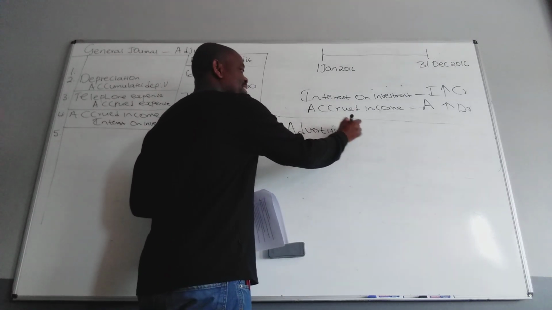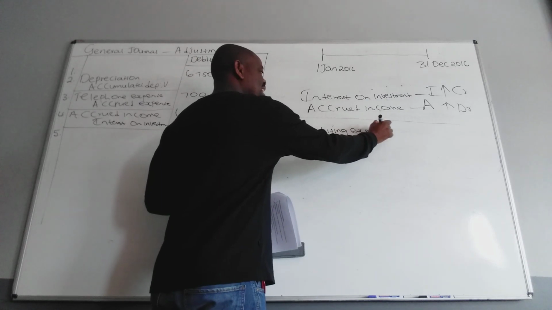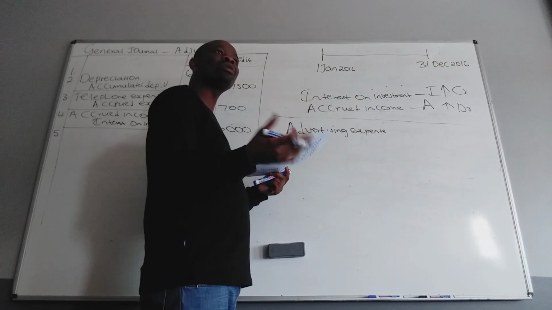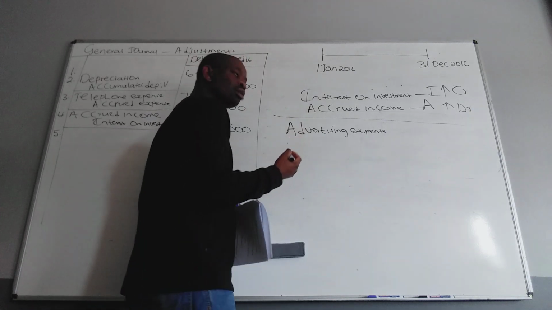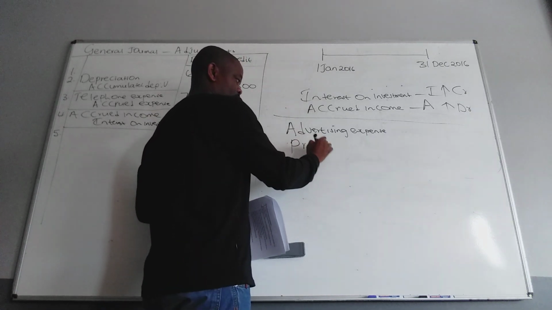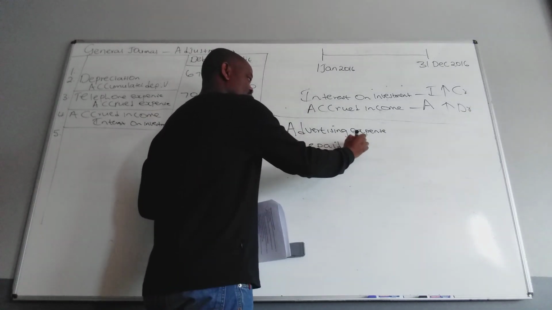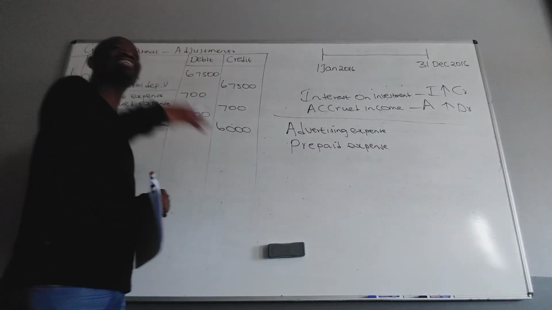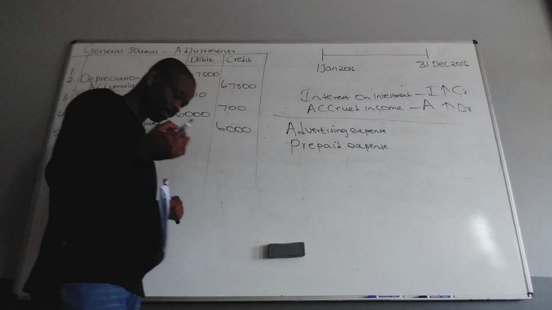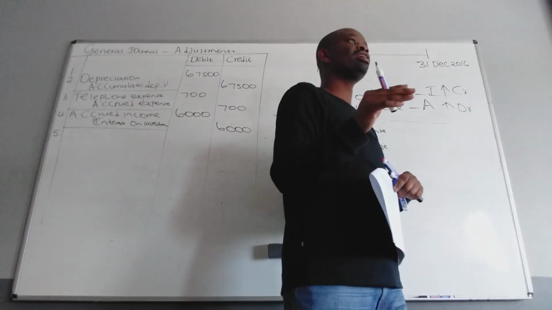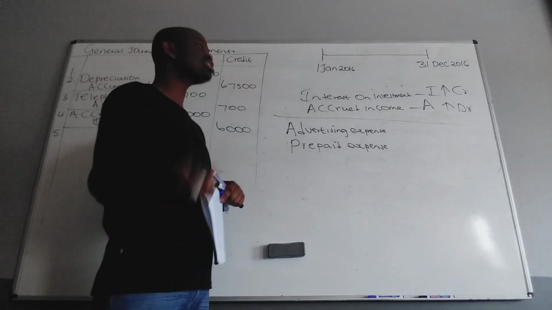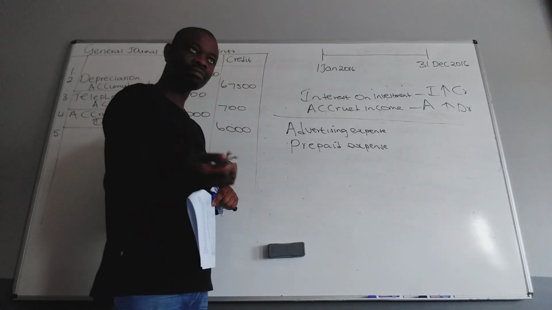They are talking about advertising expense. So they say advertising expense has been prepaid. Prepaid. What is the account? We've got an account already. Is it bank? Prepaid expense. So prepaid expense is an expense that has been paid in advance. So next time they want to say prepaid, they will say an expense has been paid in advance. Just know that it's a prepaid expense.